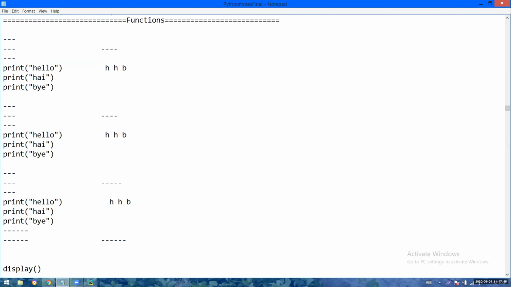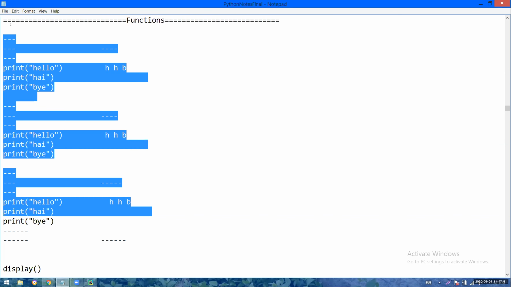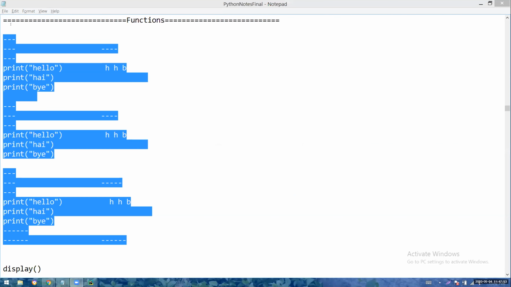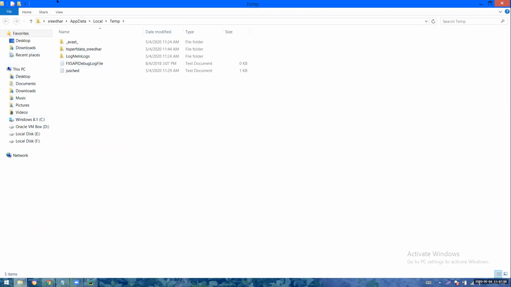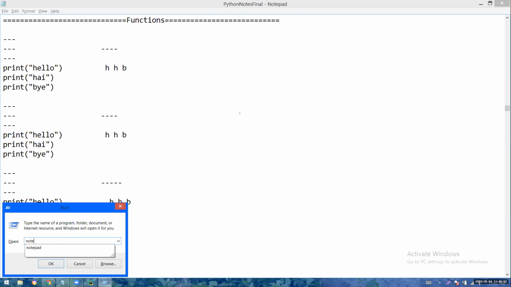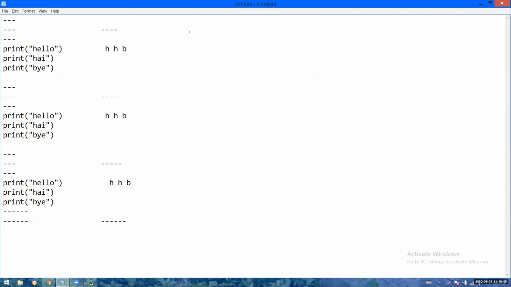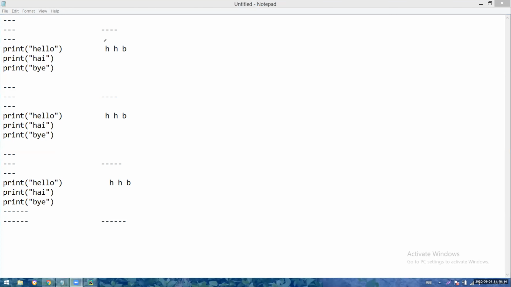Okay, the next thing we are going to see is functions. Consider this code. See, this is the code, and this is the output of the code. These three instructions are producing some output. The output of these three lines is nothing but hello, hi, bye.